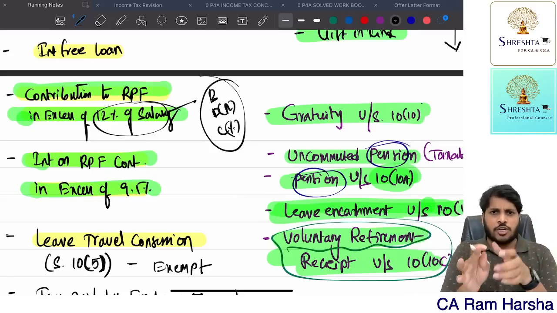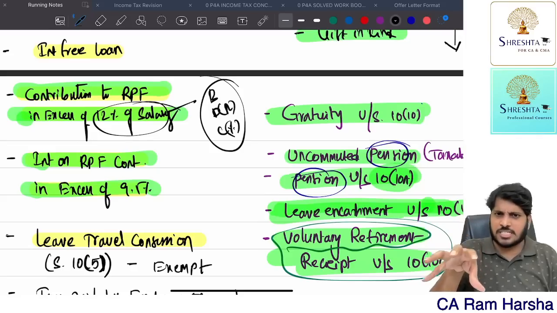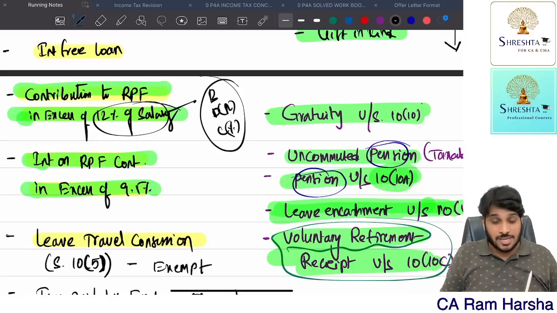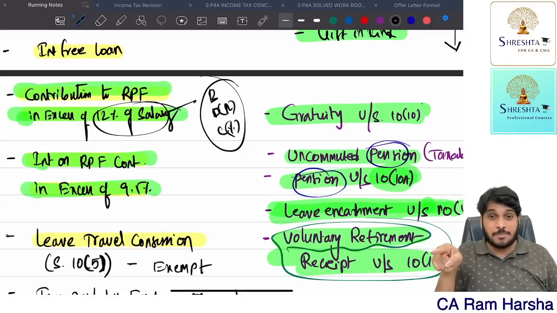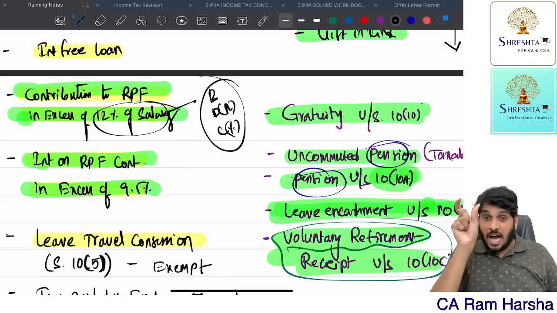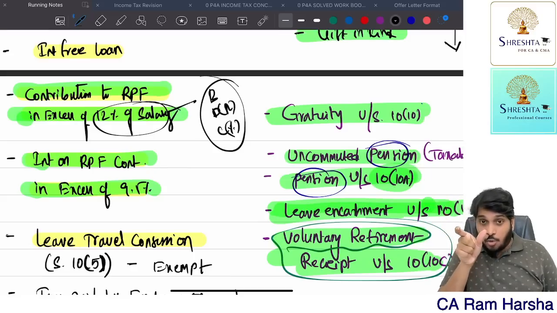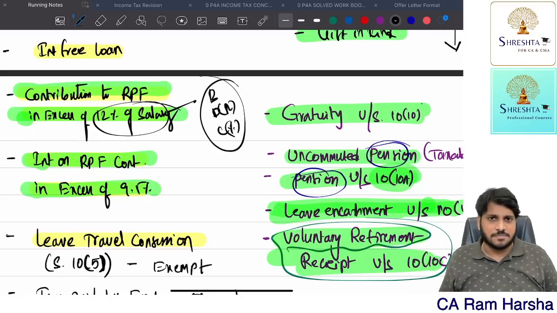First, how much did he contribute? Convert it into money first. From that, reduce 12% of salary. Identify salary: basic, DA for retirement, commission percentage. Identify the amounts and apply 12%. Identify how much amount was contributed and how much is exempted. The balance, if positive, tax it. Otherwise, exempted. Able to understand?